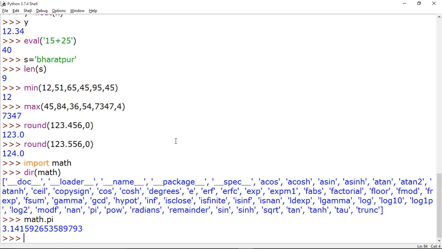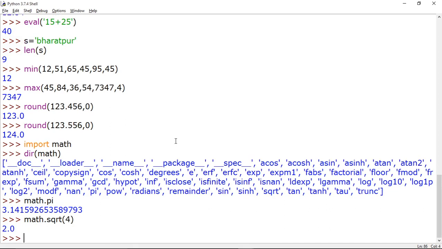Okay, and suppose I want to find the square root of a number, so I am writing math dot sqrt. Suppose I pass the value 4, so you can see the math.sqrt function gave you 2.0, which is the square root of 4. This way you can see the variables and functions of any module.